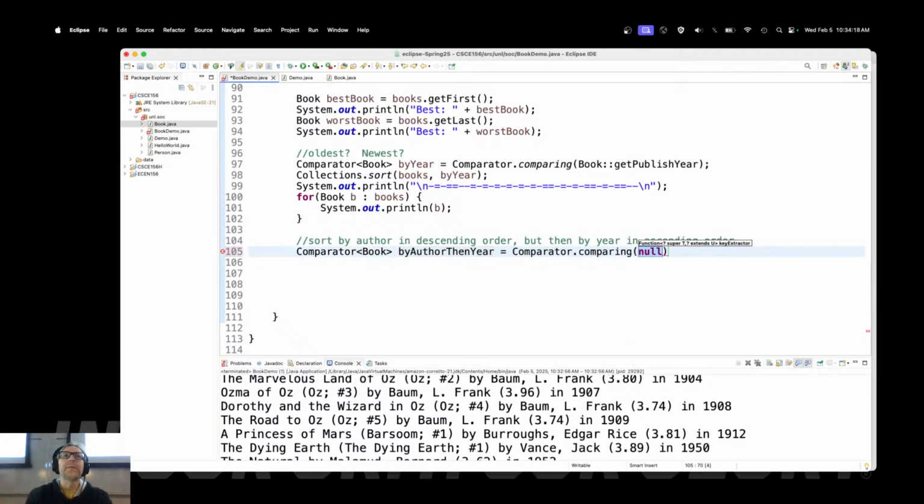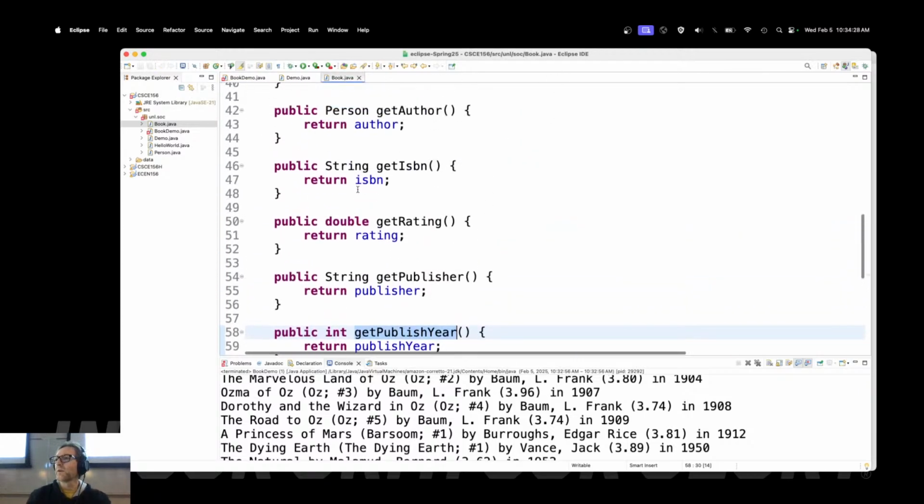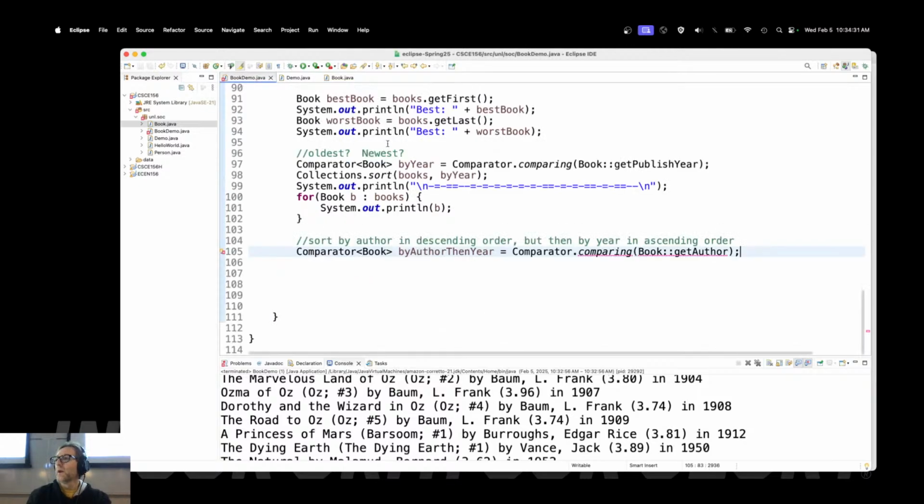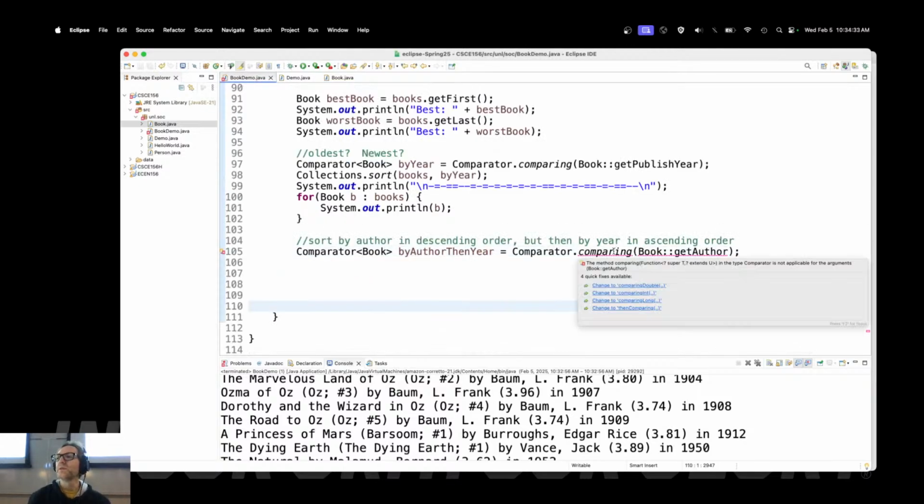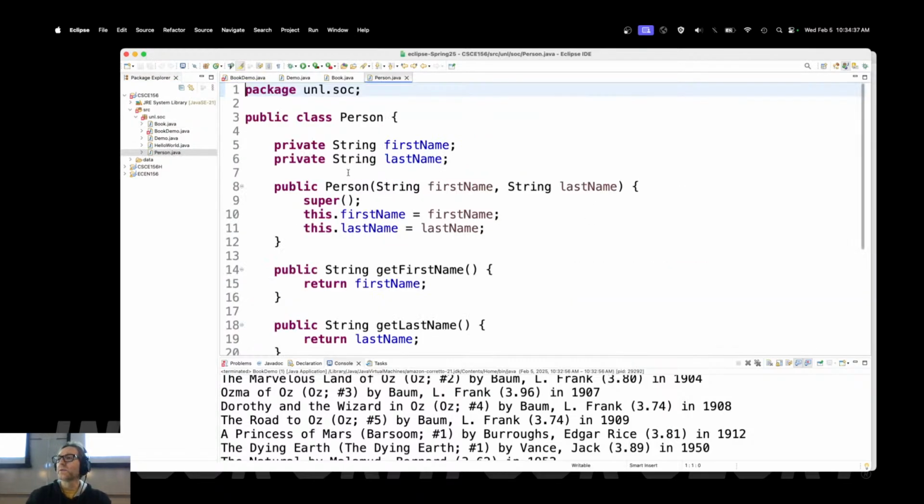Comparator.comparing. Now the first thing that I want to compare is the author. So book, get author. And let me see if that works. Is there no get author? There should be a get author. What was it called? Yeah, there's a get author. But it's not going to let me compile using this, because let me come over to the author, the person class, which is an author.